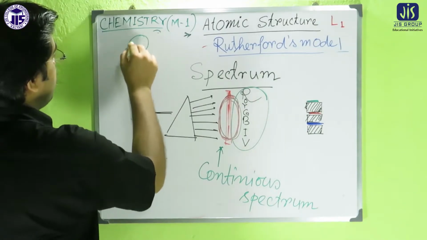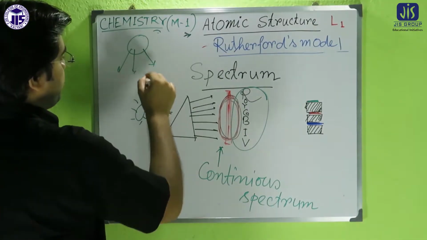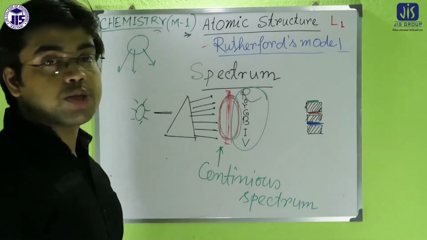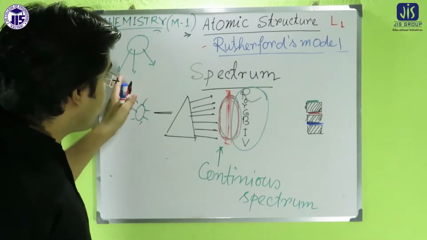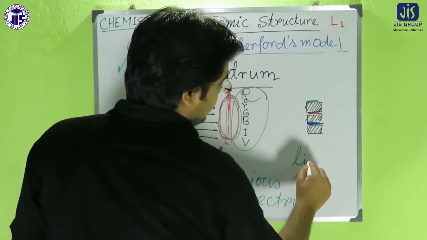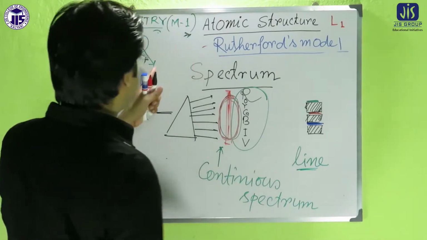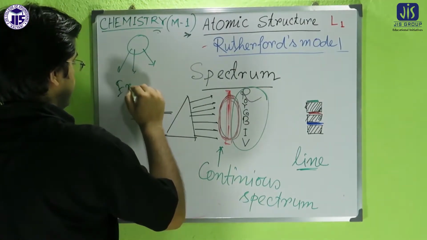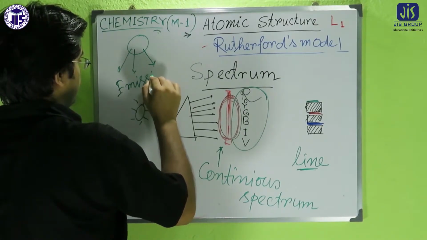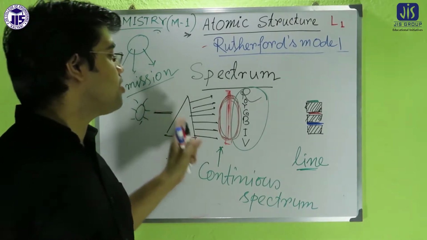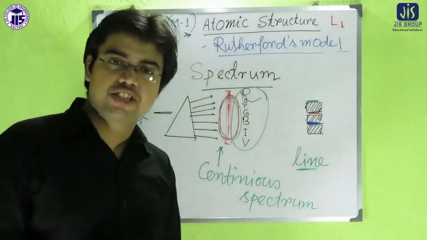Because the source emits the radiation, that's why we get the spectra. Both the continuous spectrum and the line spectrum are in the category of emission spectra.